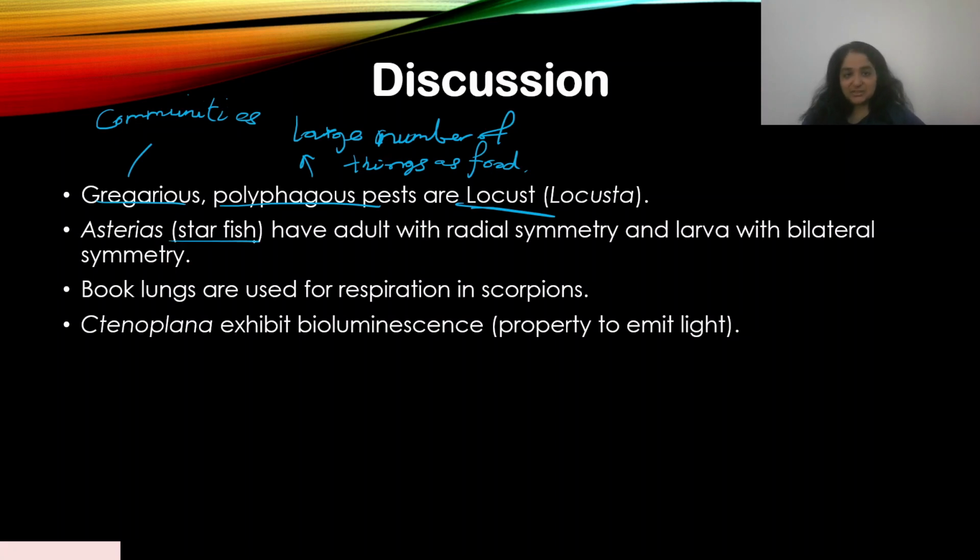Asterias, also known as starfish, have adults with radial symmetry and larva with bilateral symmetry. Echinodermata, we just discussed that. They are a special case, they have two different forms. Book lungs are used for respiration in scorpions, again under Arthropoda.